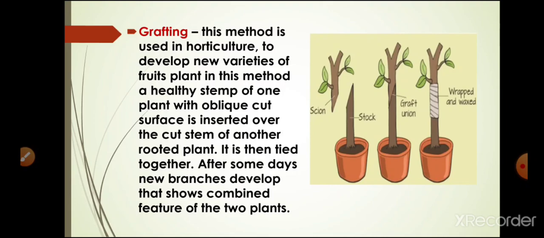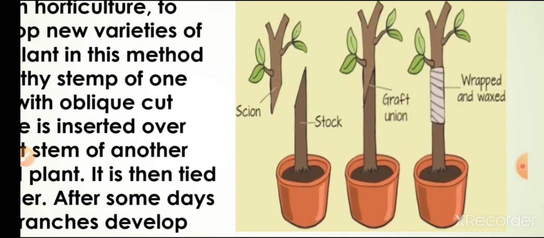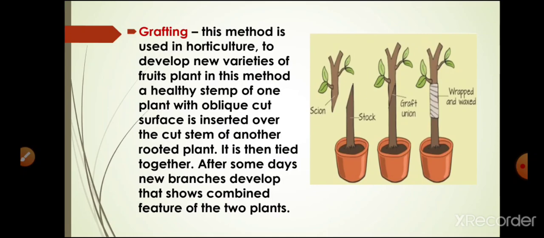Now grafting. In grafting, two plants are joined together so that both of them can provide the desired characteristics to the new plant. One plant remains rooted in the ground, which is called the stock. You can see here, this is called the stock, and it provides the essential nutrients and water, while the other plant, called the scion, is attached to it. In this way a new plant develops. For example, we can grow apples through the grafting method.